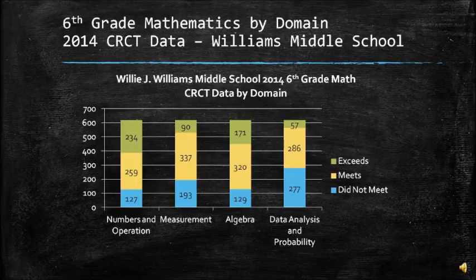And you can see that the highest number of students that did not meet in one of the domains was data analysis and probability. You're looking at 277 students that did not meet, 286 students that did meet, and only 57 to exceed in that certain domain. Number and operations and algebra were pretty close, and measurement was not far behind data analysis and probability, because there was 193 that did not meet, with only 90 to exceed.